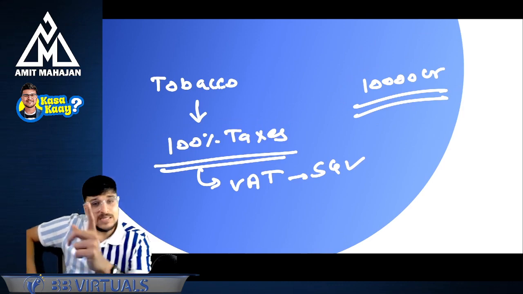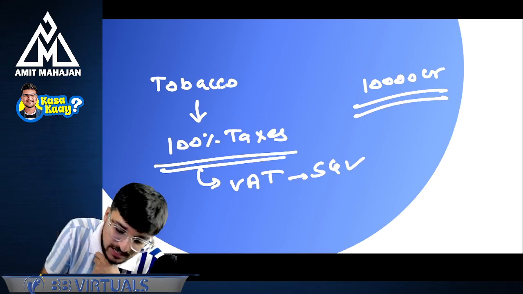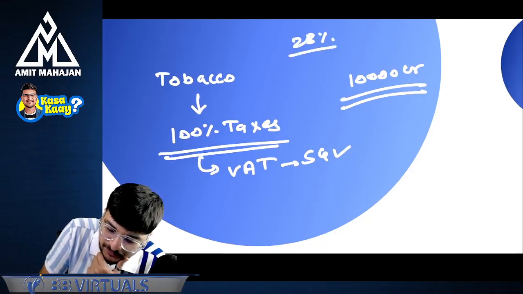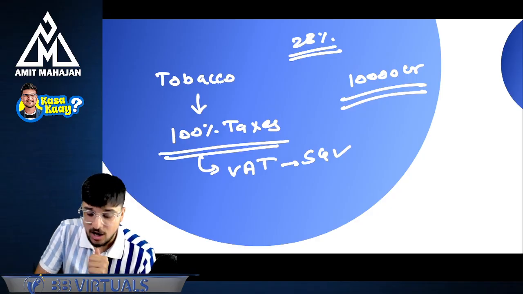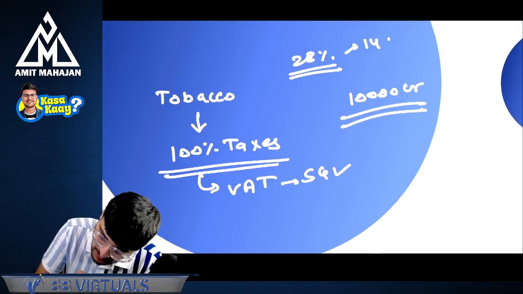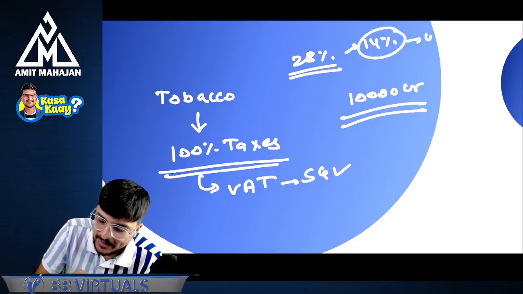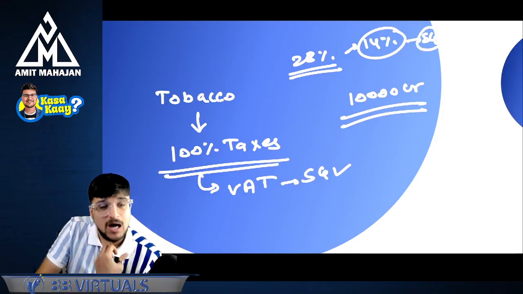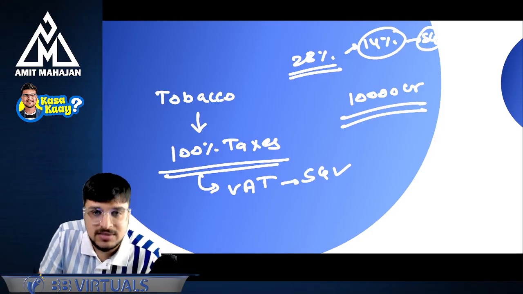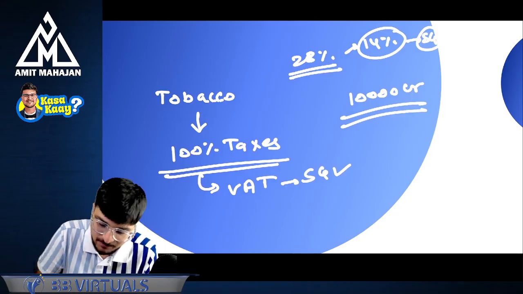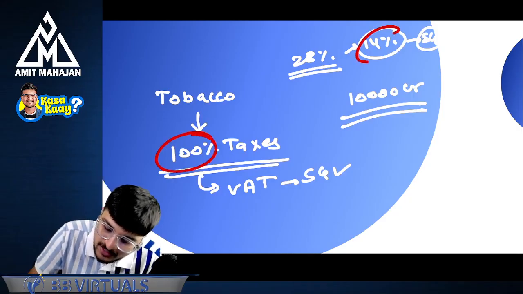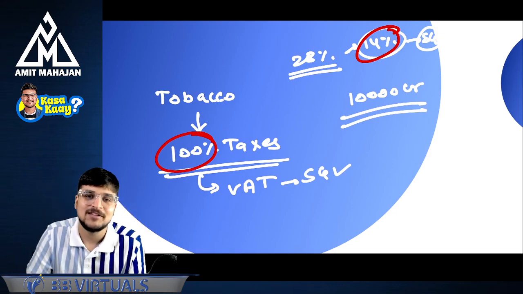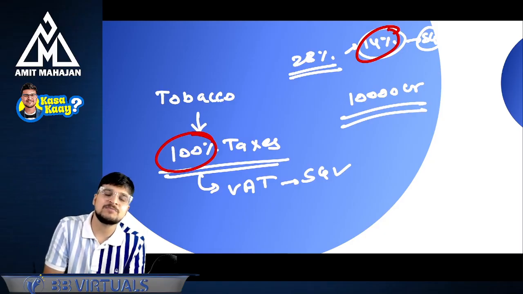Because if you start charging GST on that, the amount of GST will be charged at 28%. If 28% GST is charged, can I say from that only 14% GST revenue will be paid to the state government every month? Right now, what is the percentage which is getting paid to the state government? 100% of taxes. And right now, how much amount will they get? 14% of taxes. Do you think state government will agree to this part?